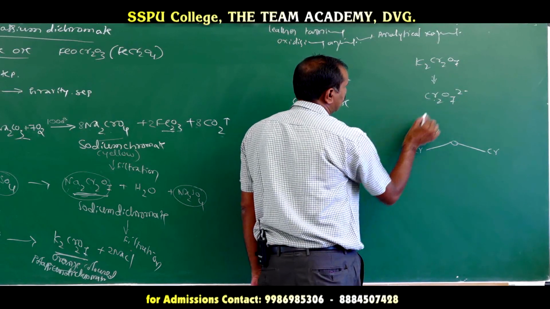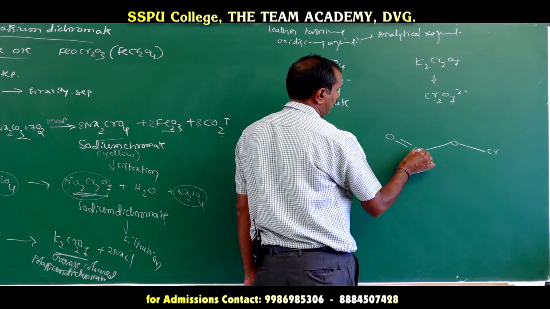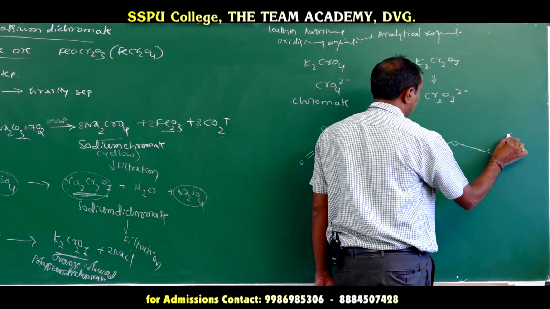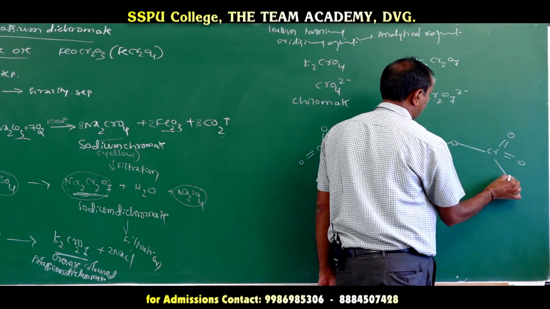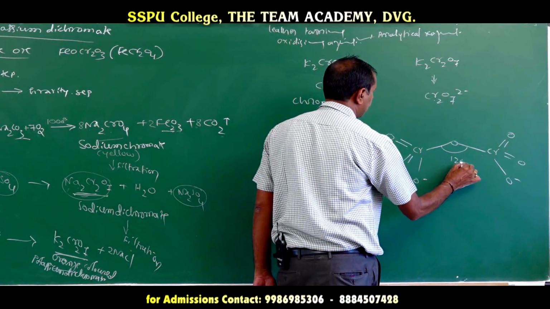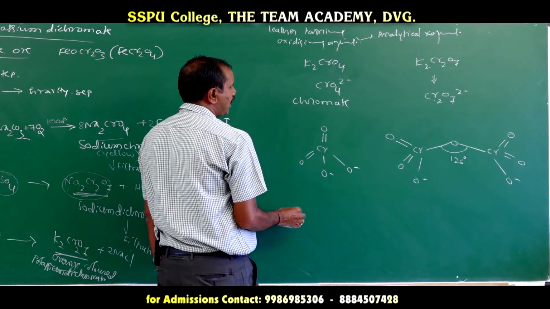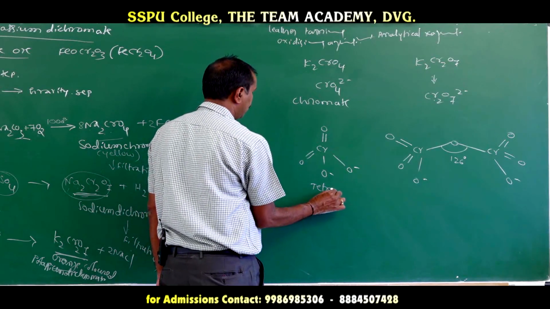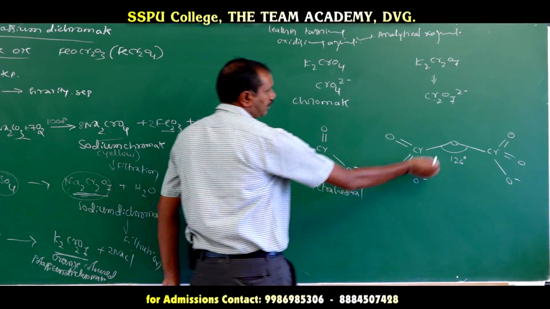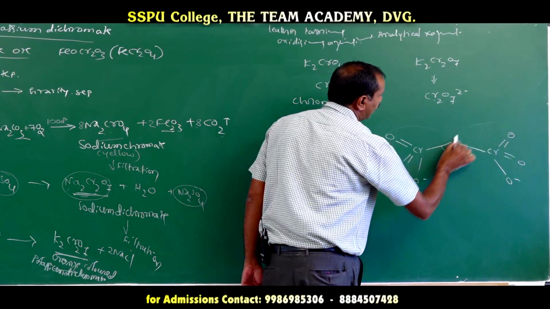So here each chromium having 3 oxygen atoms. Okay. The angle between those two, it is 126. Means here chromate ion, it looks like a tetrahedron. So this dichromate, it looks like 2 tetrahedral structures.